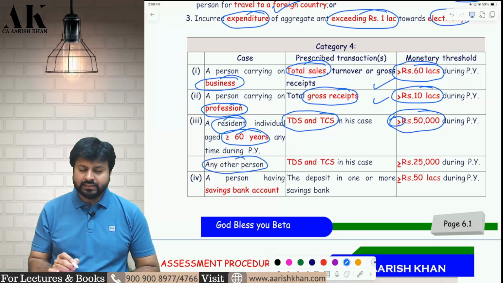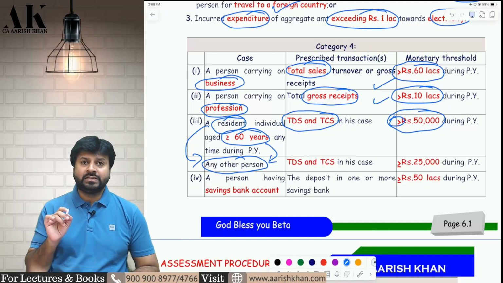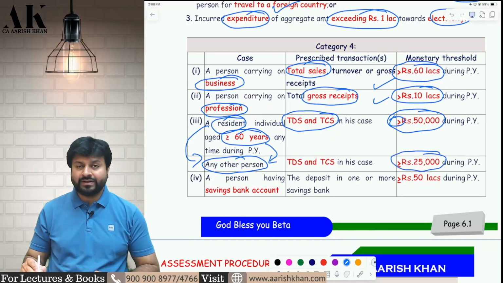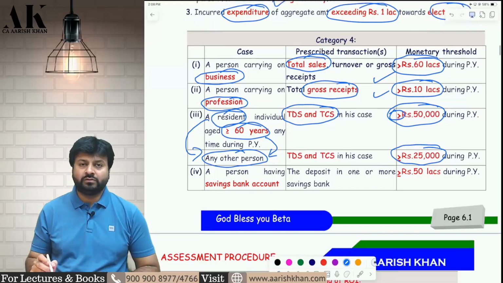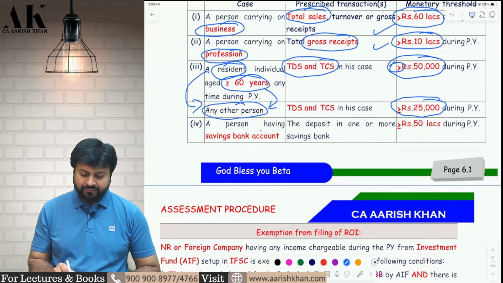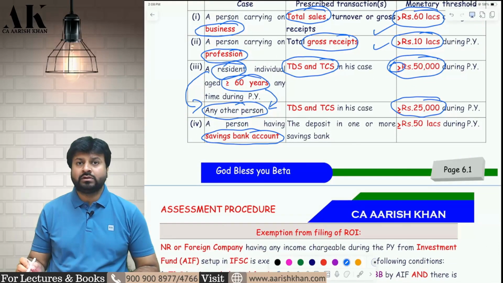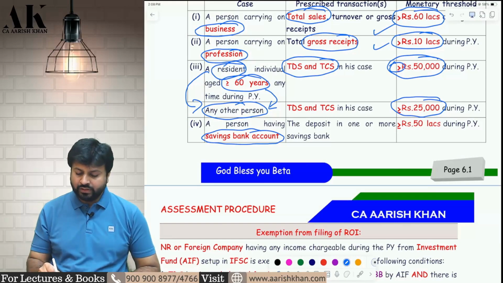And for others, meaning non-residents, or those who are less than 60 years, if the TDS and TCS deducted is 25,000 or more, they are liable to file the income tax return. I hope it is clear to all of you. And last but not least, if you are opening a savings bank account, and in the savings bank account you deposit what?